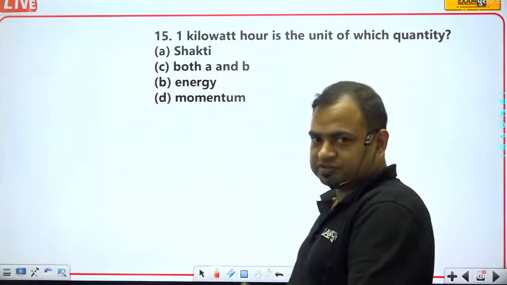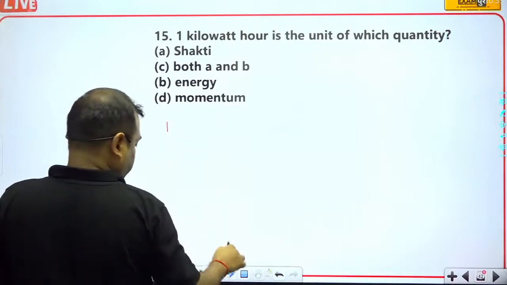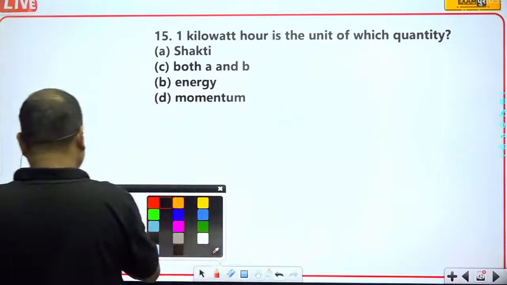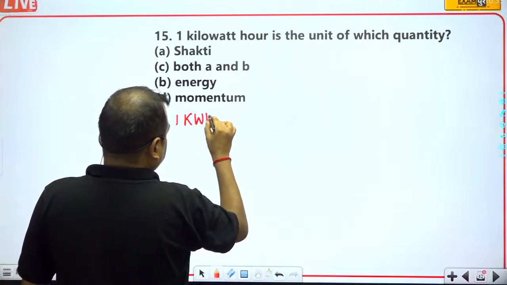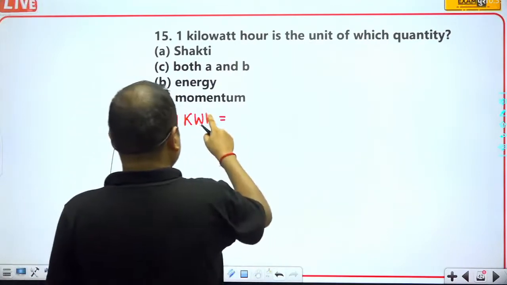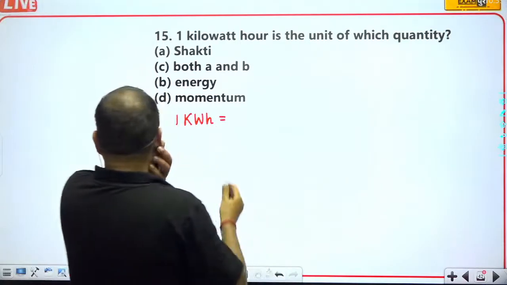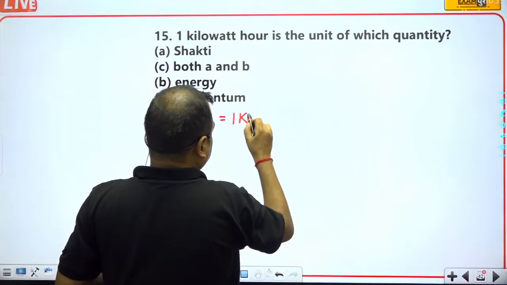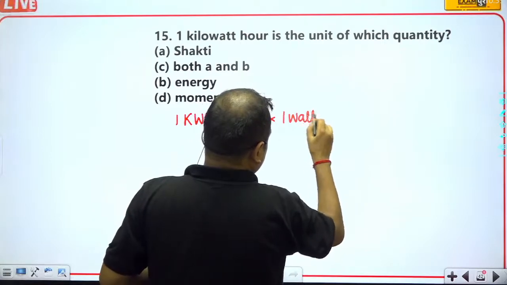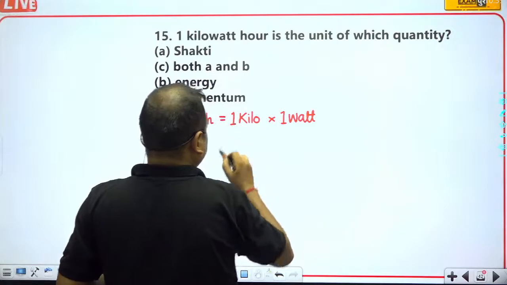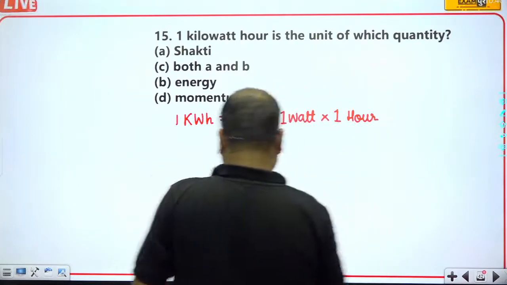Let me tell you, 1 kilowatt hour will be equal to 1 kilo multiplied by 1 watt into 1 hour.